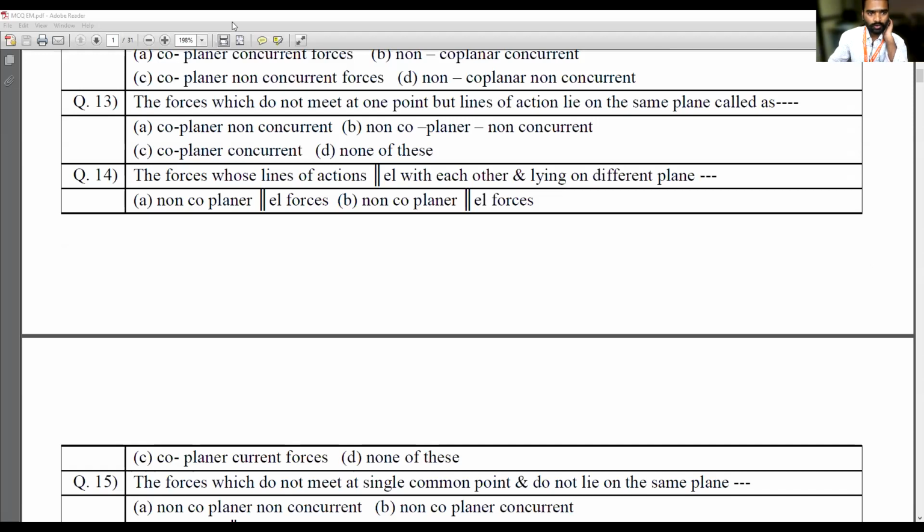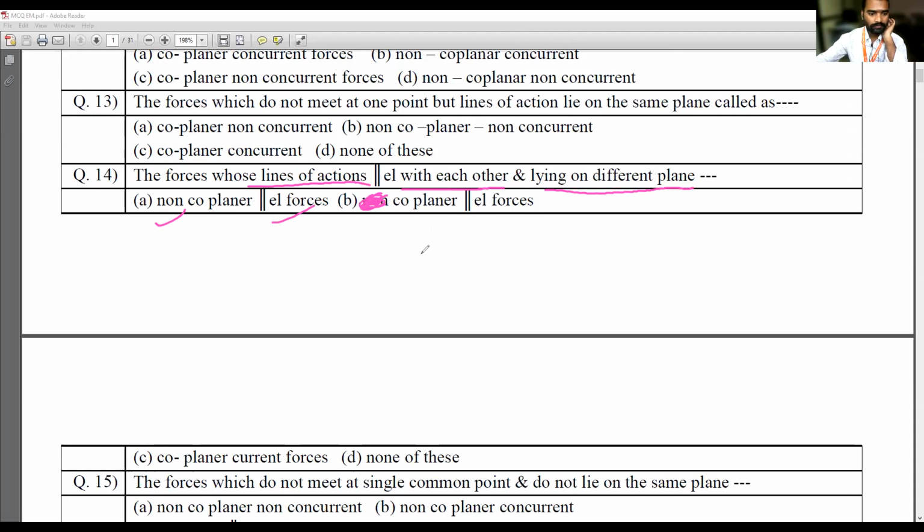Actually, there should be one more change. The forces whose lines of action are parallel to each other and lying on the different plane. Different plane means non-coplanar, and they are parallel to each other. It should be coplanar. Clear to everyone?